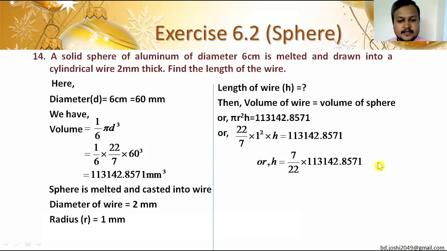35,999.99. So I have written here approximate value 0.99. If we round off, it will become 36,000 mm. So the length of wire is 36,000 mm. If we want to convert it into centimeter, we have to divide it by 10. So if we divide it by 10, what will it become? 3,600.